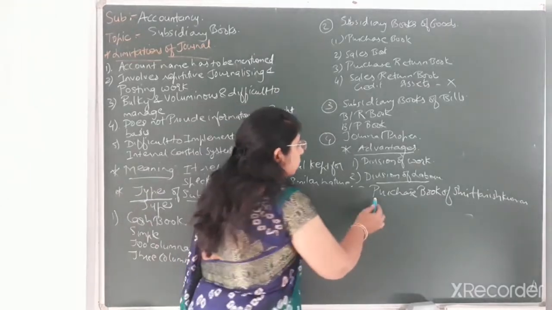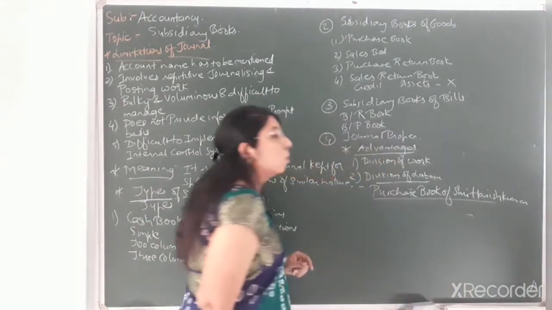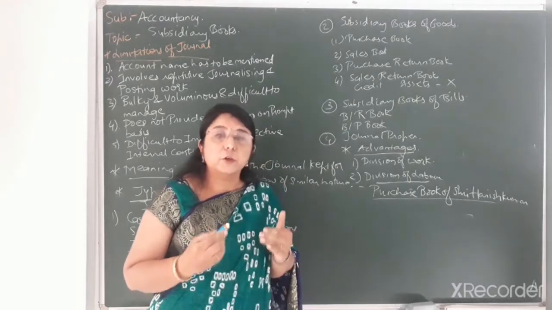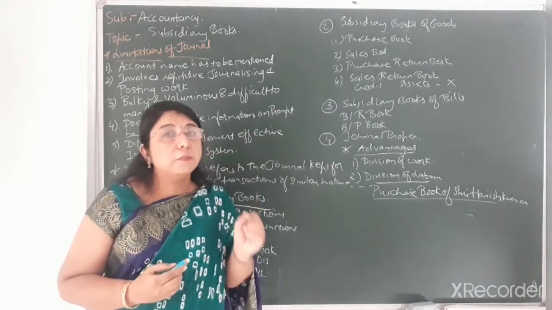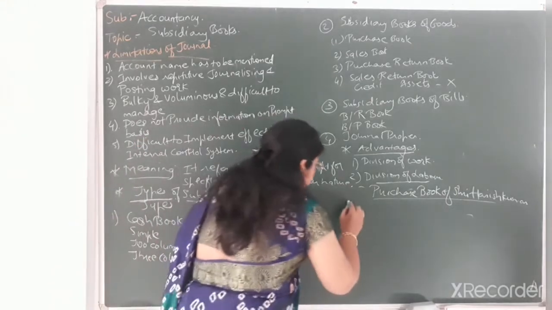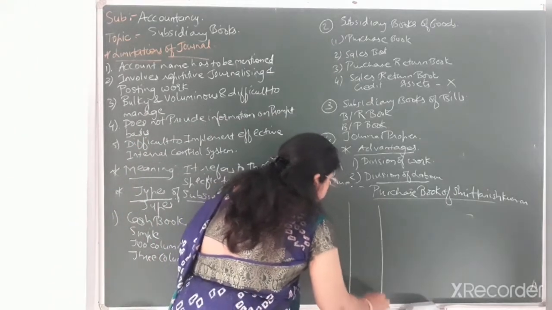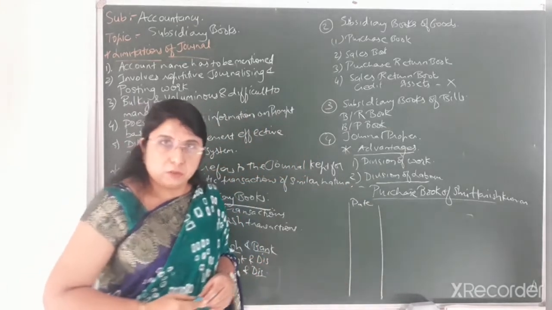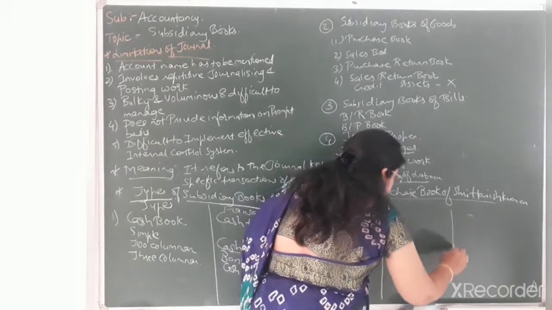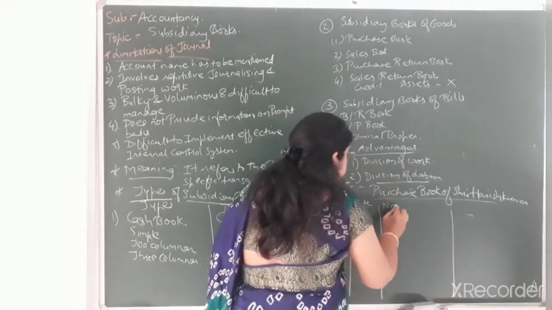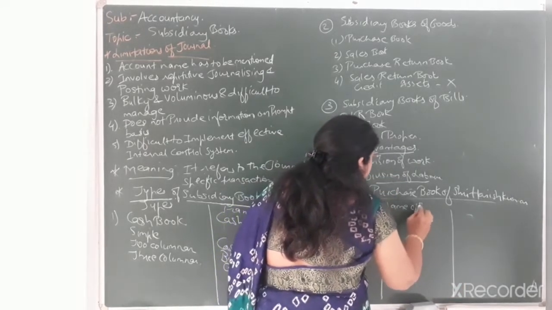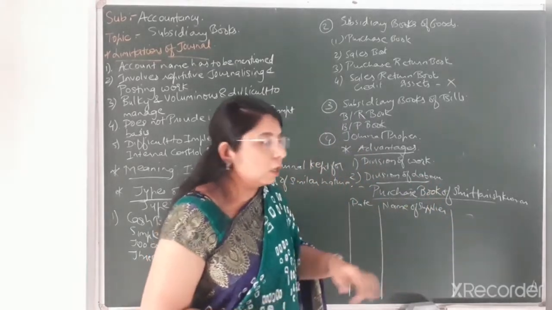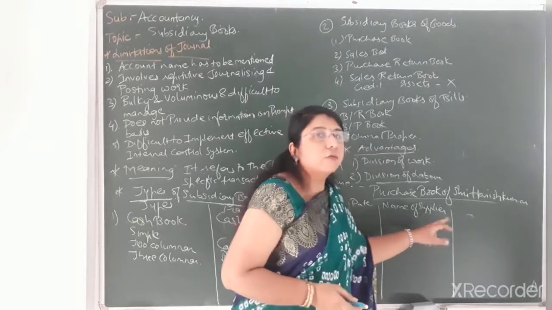Okay, now after giving the heading, that is purchase book of Shri Harish Kumar, let us see how to write the entries related to credit purchase in the simple purchase book. The first column will always be of date, on which date the transaction related to credit purchase has occurred. The next column would be the name of supplier, from whom we have purchased the goods or who has supplied the goods to us.